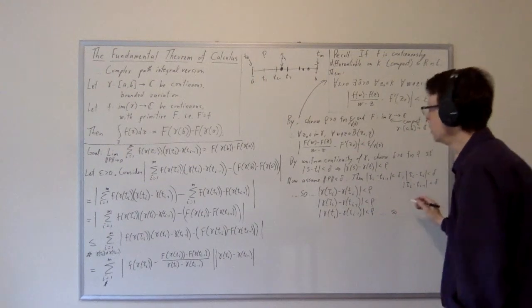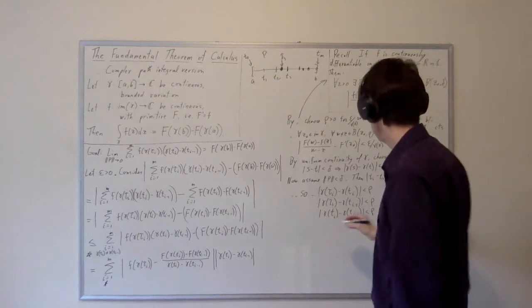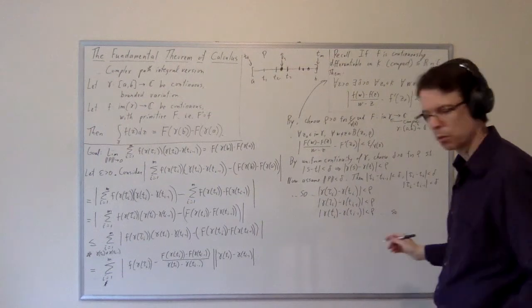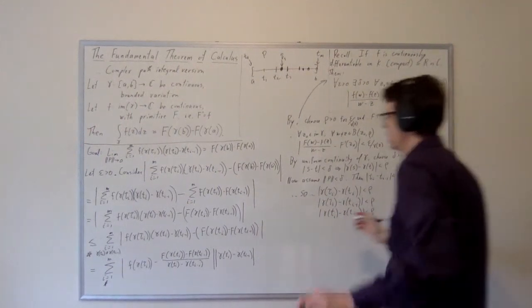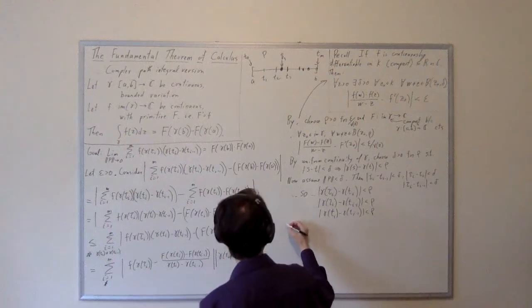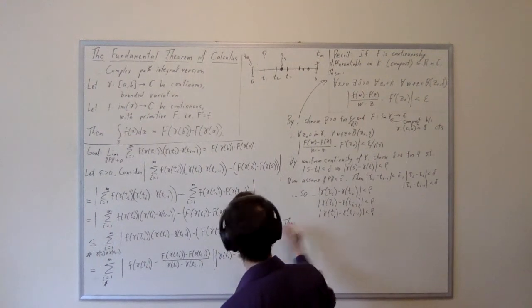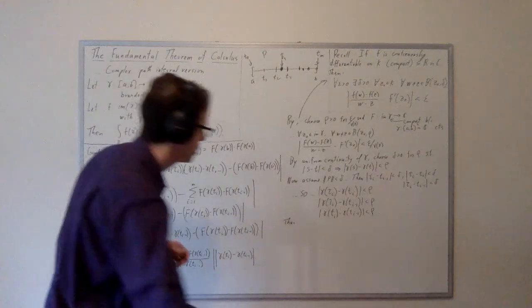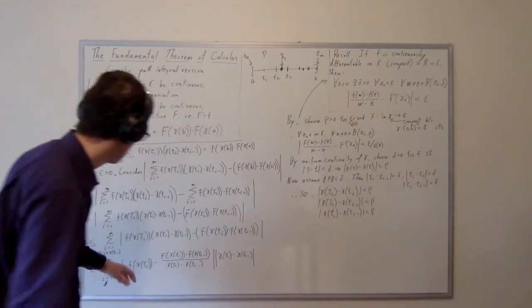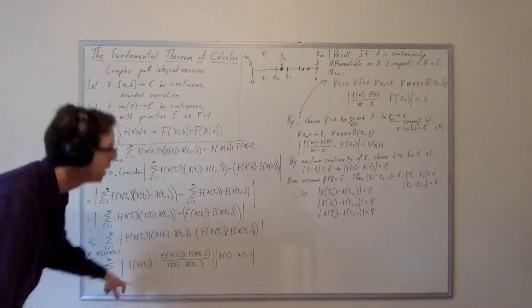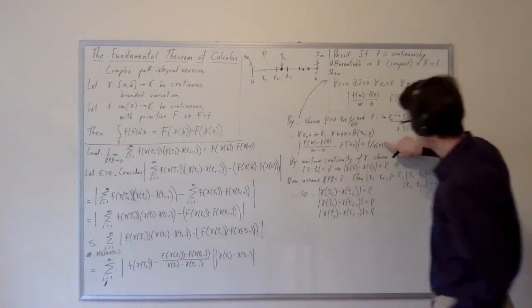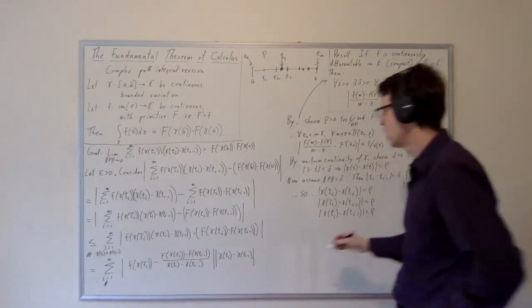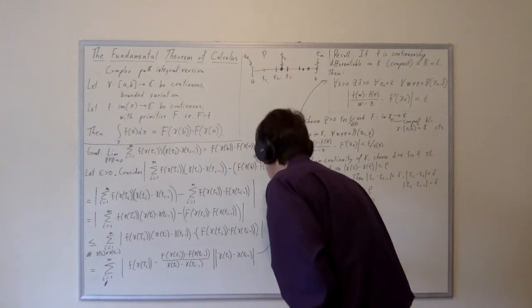So we can conclude that this thing is less than the level of control that we got on it here. So that means that we can continue this proof.